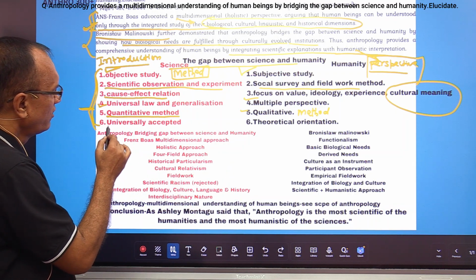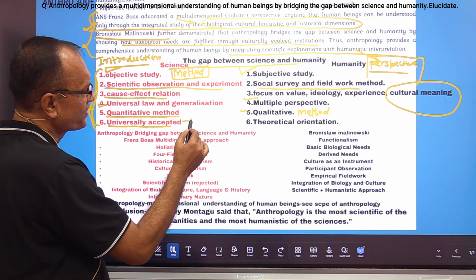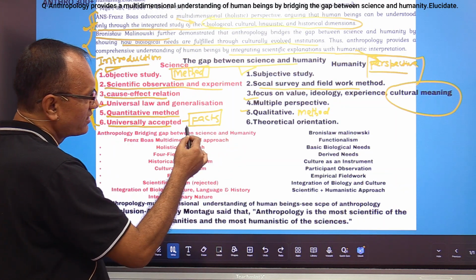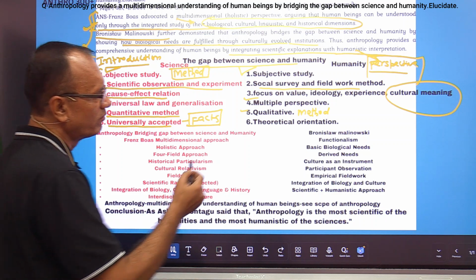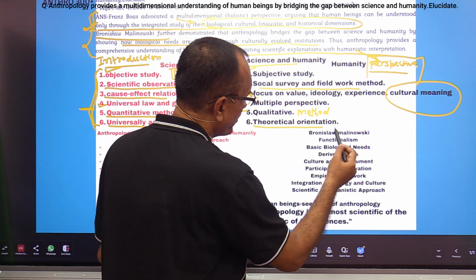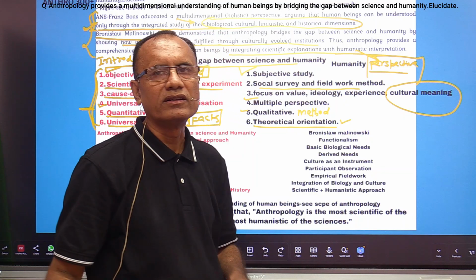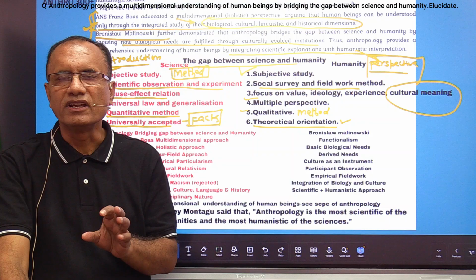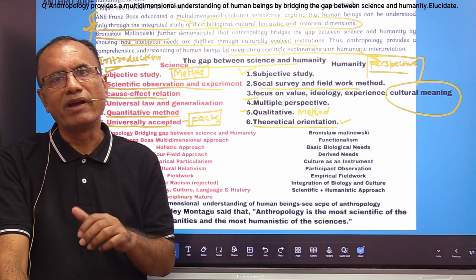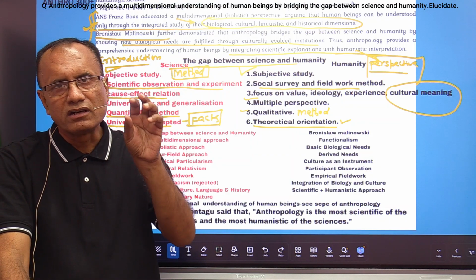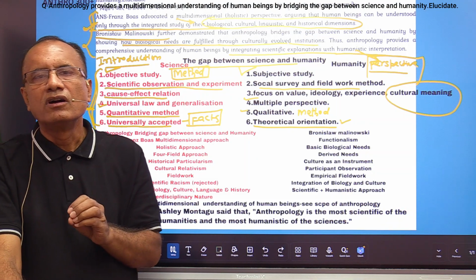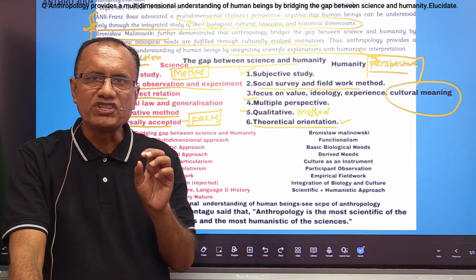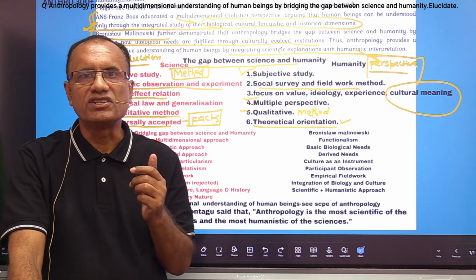Facts are universally accepted in science, but here we have theoretical orientation. So there are differences in the concepts and in the facts related to humanity. So these are the main or fundamental differences, the fundamental gap between science and humanity.